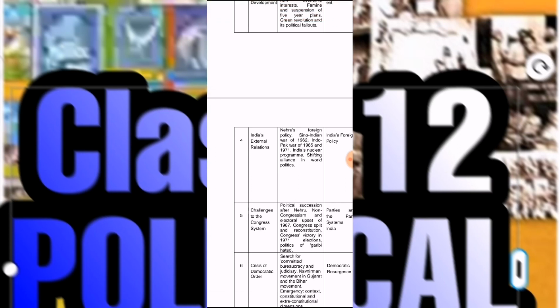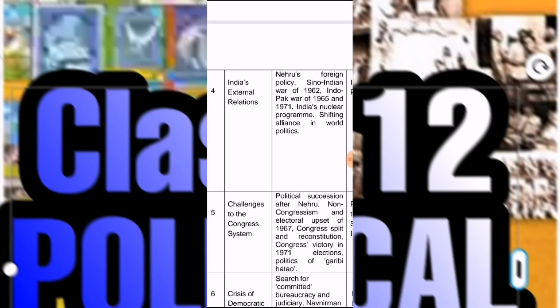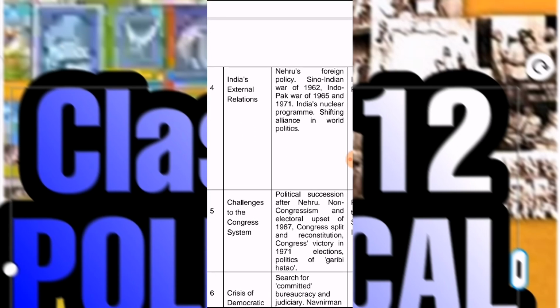Then the very important thing I would like to suggest is that you can choose this topic for the project report for the +2 exams. Then see the next fifth topic, Challenges to the Congress System. Yes students, this is an important topic. I already told you that chapter number 2 is merged here in chapter number 5. All the important contents of chapter number 2 are merged here.